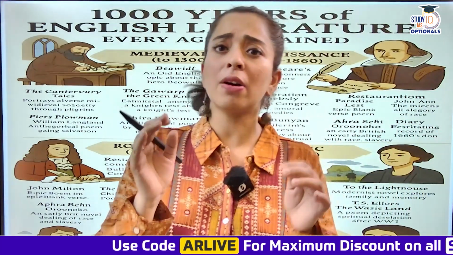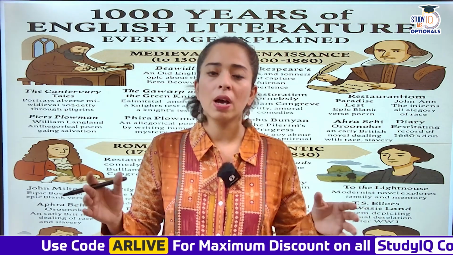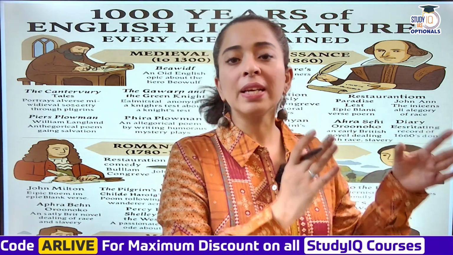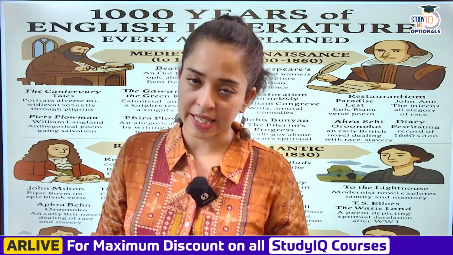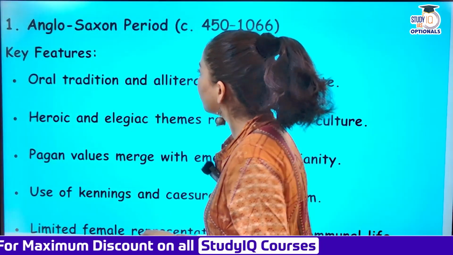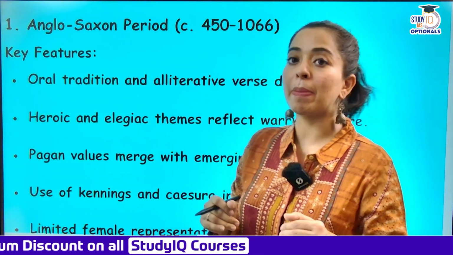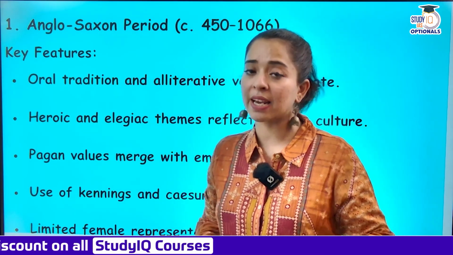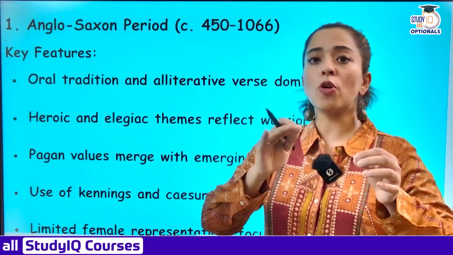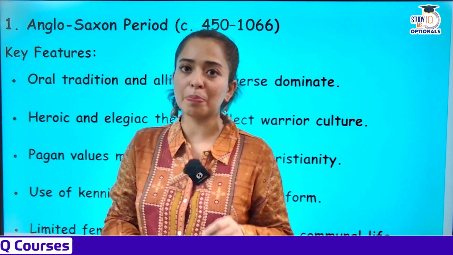Okay, so guys, this is a very important, vital lesson, giving you an overview, a very holistic view of how English literature begins and how it is in today's time. So guys, talking about the very first period, that is the Anglo-Saxon period. I'm talking about this CE, that is Christ era, the era that we are living in. So that is the Anglo-Saxon period, the year 450 to 1066, a very important, vital period.